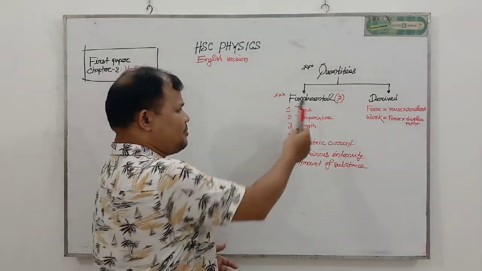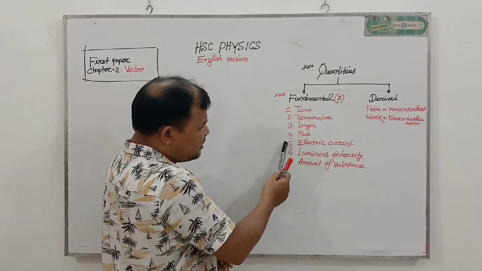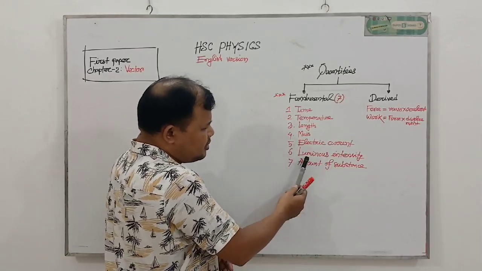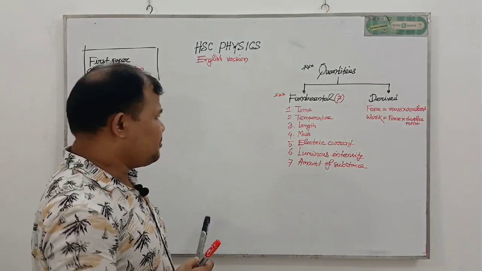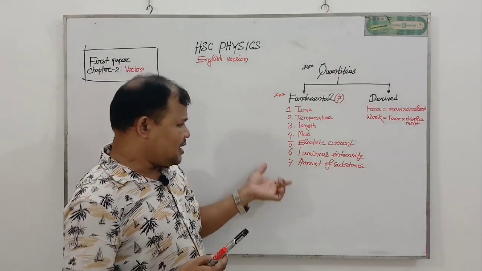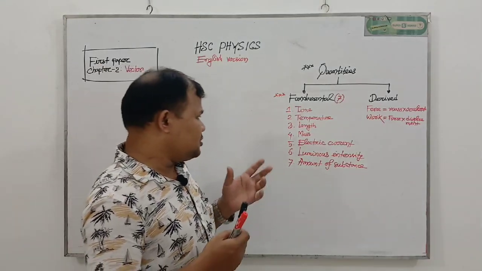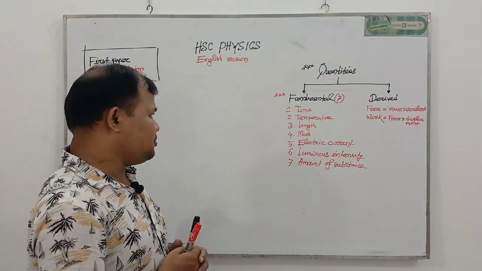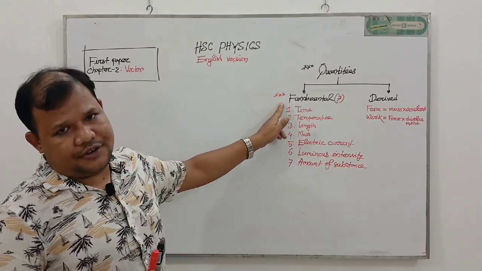Number 1, time; 2, temperature; 3, length; 4, mass; 5, electric current; 6, luminous intensity; 7, amount of substance. My dear students, these are the 7 special quantities. They do not depend upon any other kind of quantities, so they are called fundamental quantities.